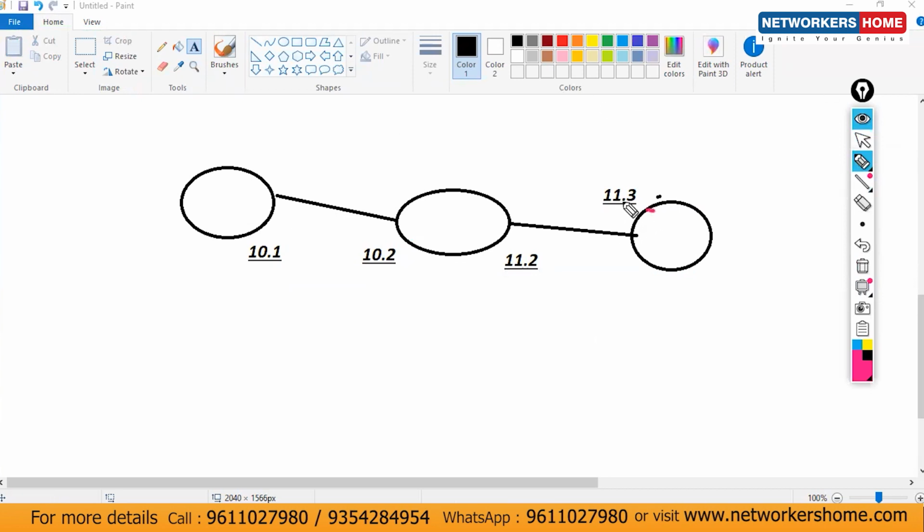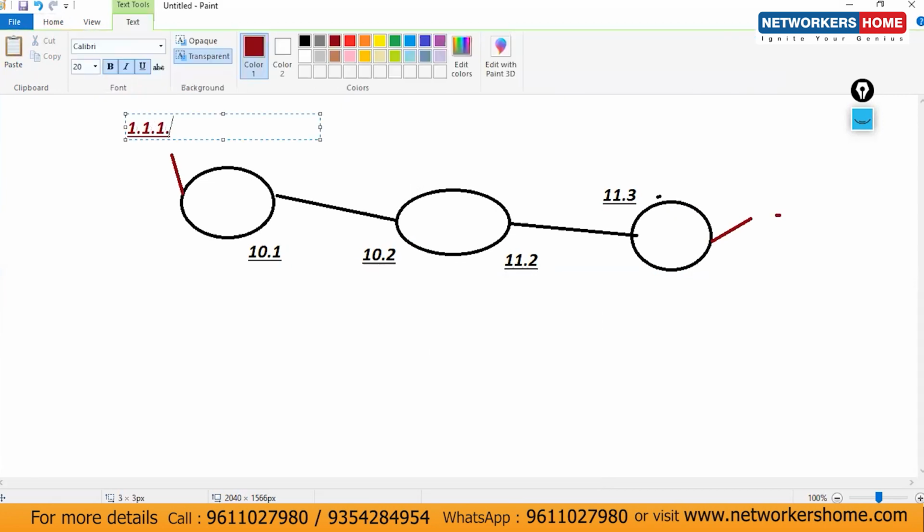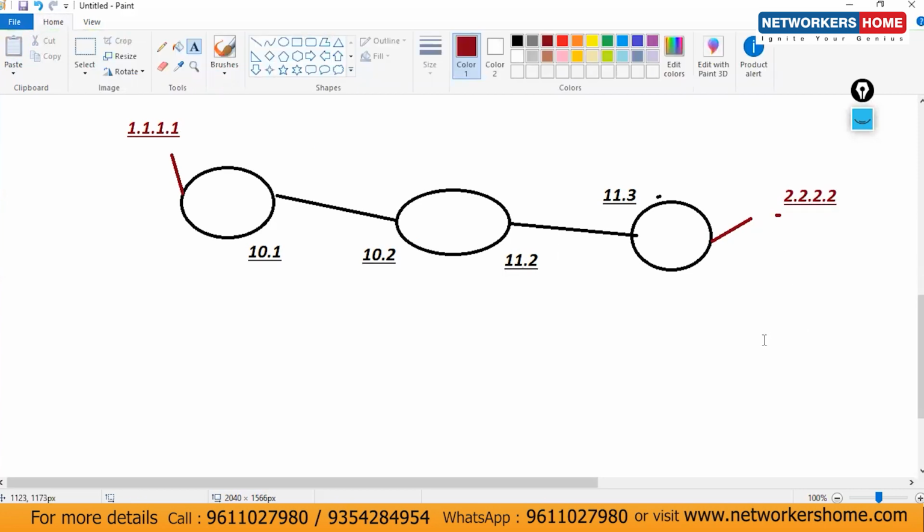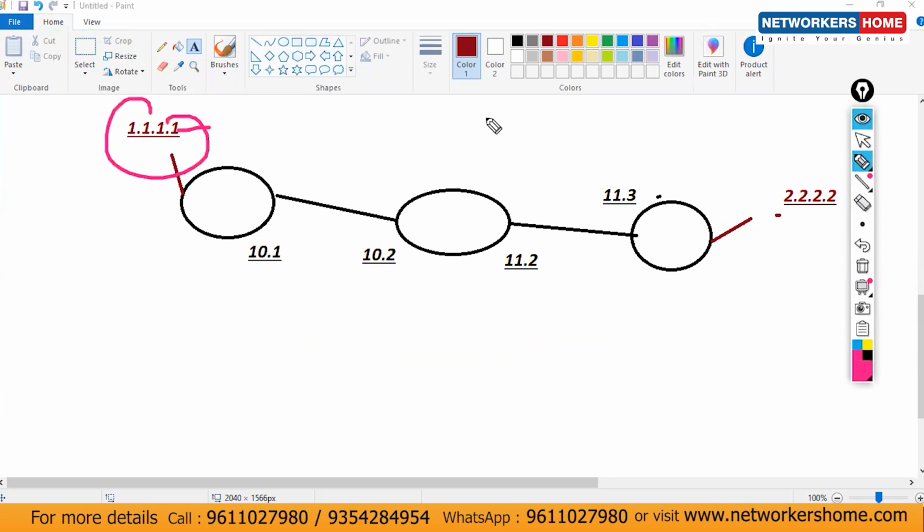Let's consider it is already configured: routing and everything is there, and we have reachability from here to here. Or otherwise, just consider behind this router we have a loopback, and again here we have a loopback. I'm using 1.1.1 for one, and here I'm using another loopback. I hope the loopback concept is clear. Now, from loopback to loopback I'm able to ping, I'm able to telnet, everything is done. From this router to this router I'm able to ping, telnet, SSH. Everything is done.